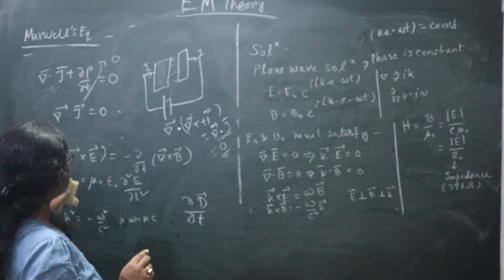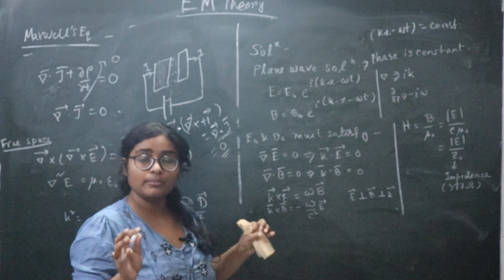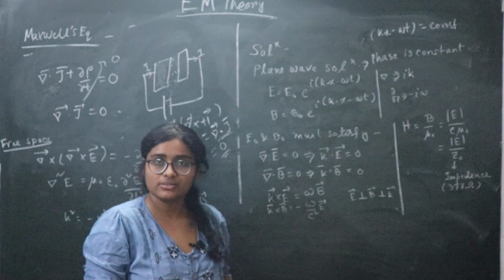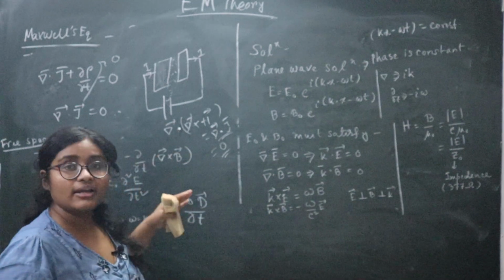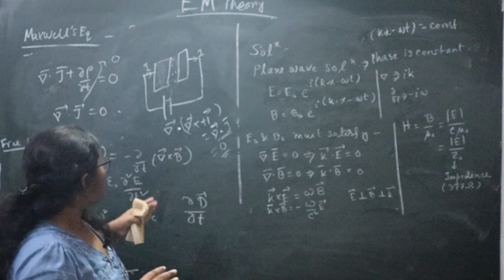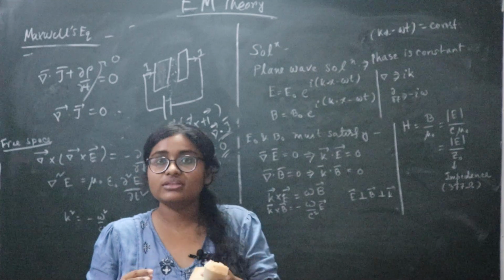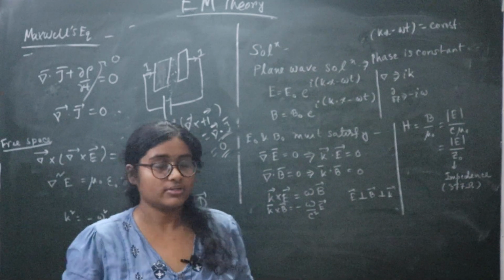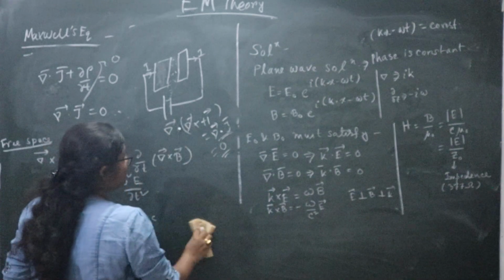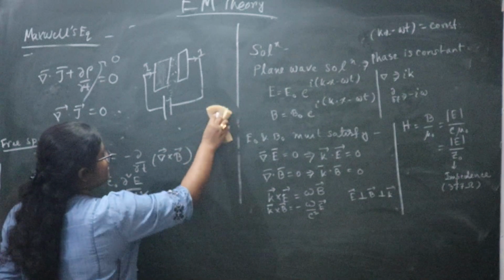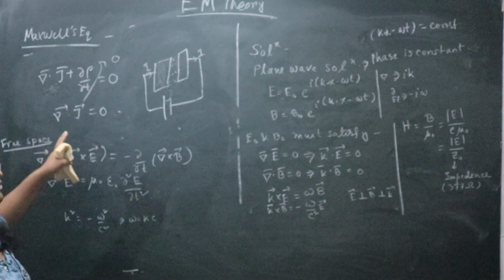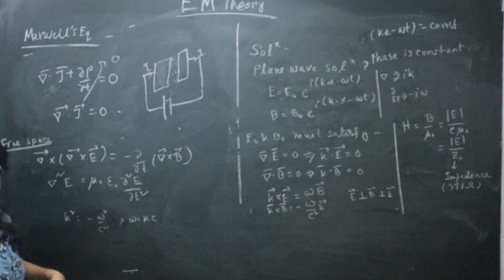So that is the fourth equation, Maxwell's modification to Ampere's law, where the displacement current was considered so that it should be consistent with the steady current as well as with the dynamic, or time varying, current. Now if we apply the Maxwell equations for free space, I have already written the equations.